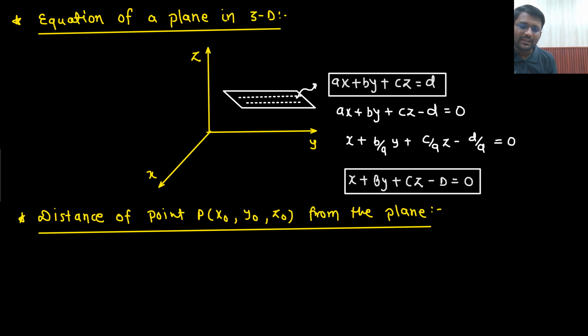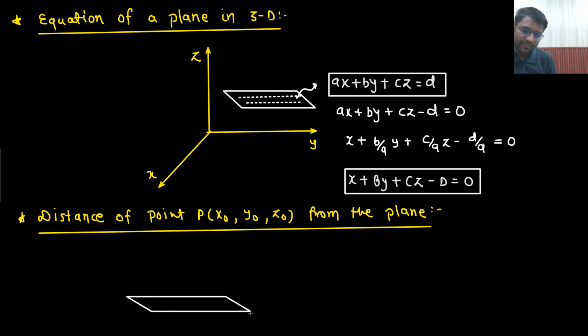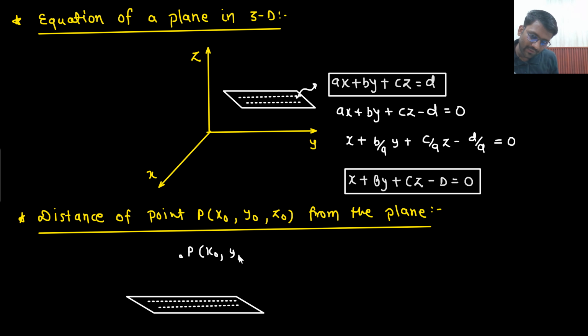Okay. Now what is given? Now you are given a plane in 3D. This is the plane that is given. When I am making these lines, that means this is a plane. Now there is a point P, which is (x naught, y naught, z naught). Okay, this is the point P. And what is the equation of this plane? The equation of this plane is ax plus by plus cz equals d. This is the equation of this plane, and this point is given.